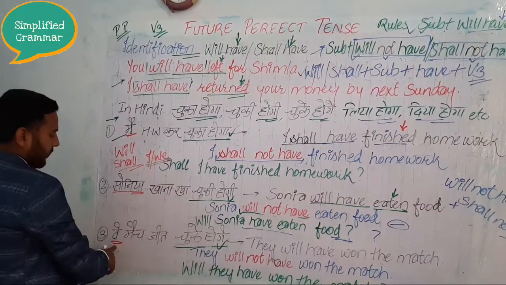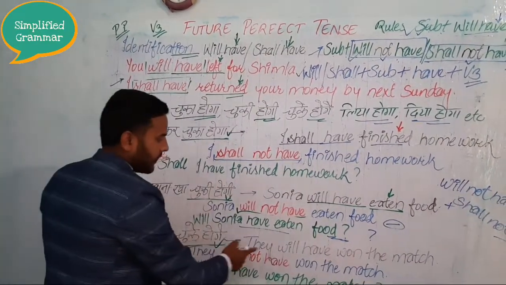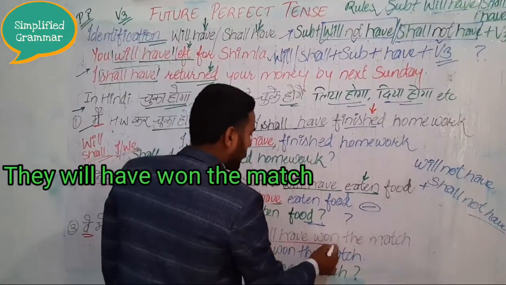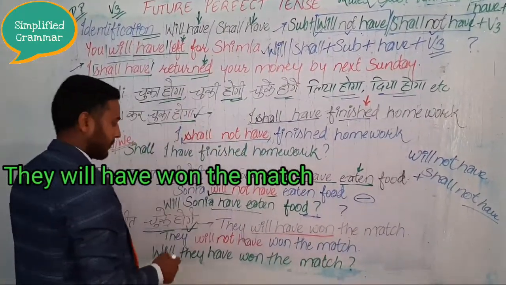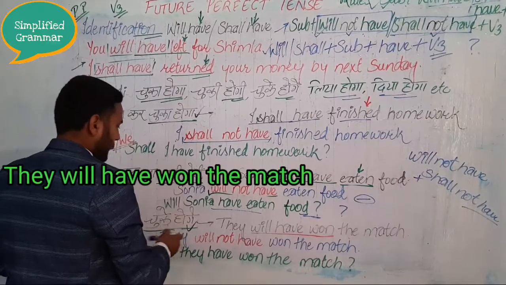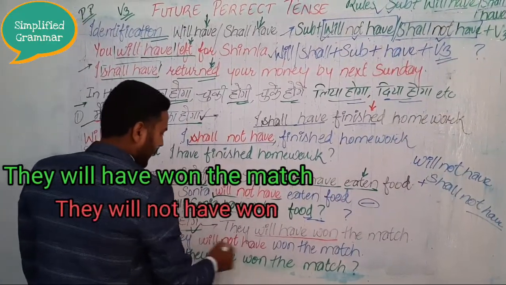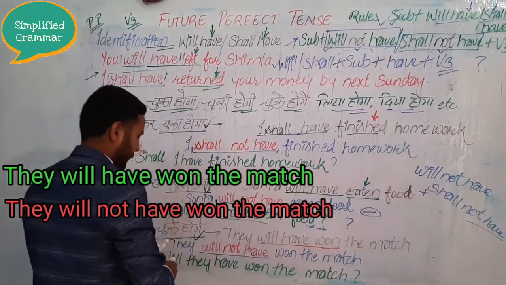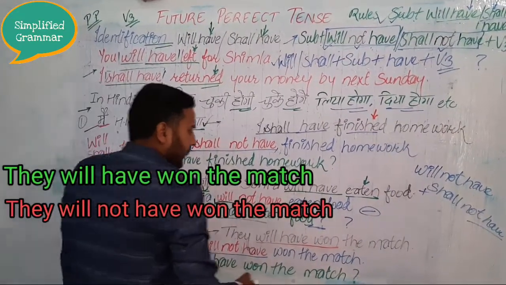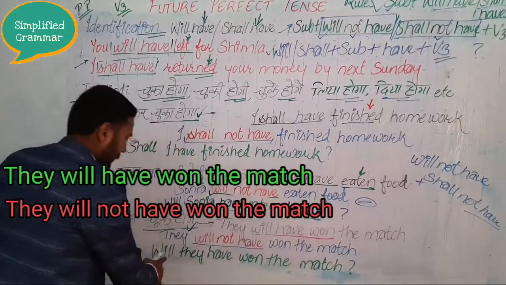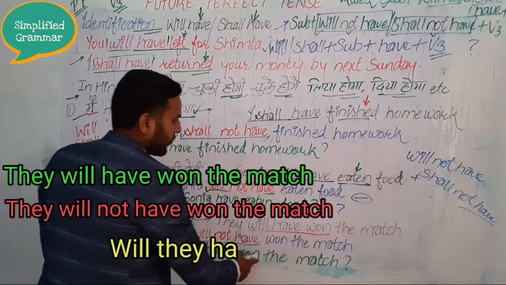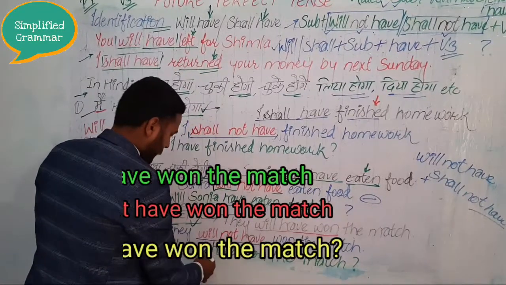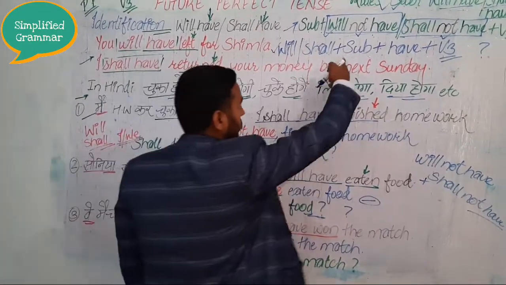Now the last example: वे मैच जीत चुके होंगे. They will have won the match. You can see will have along with the third form of the verb. Now the negative: They will not have won the match. Now the interrogative: Will they have won the match? You can see the structure according to the rule.